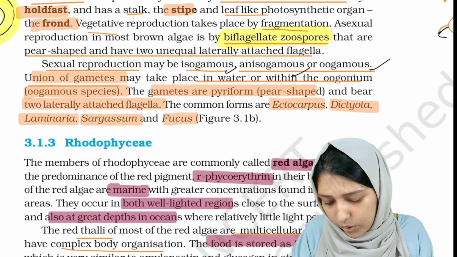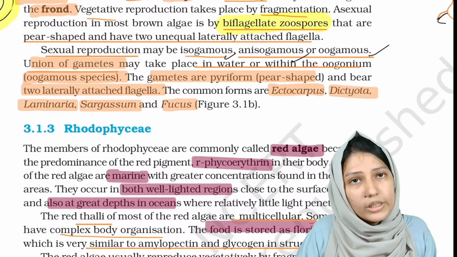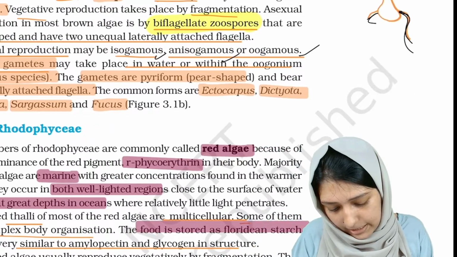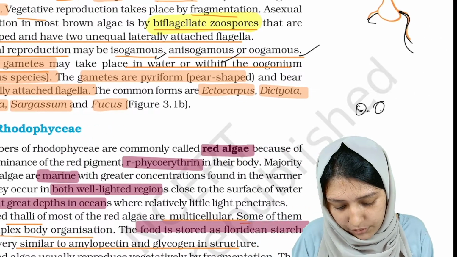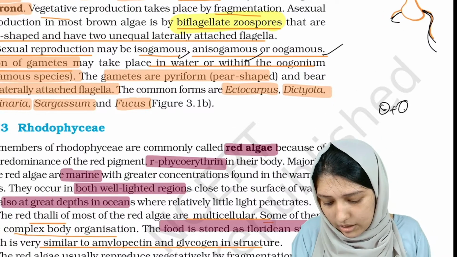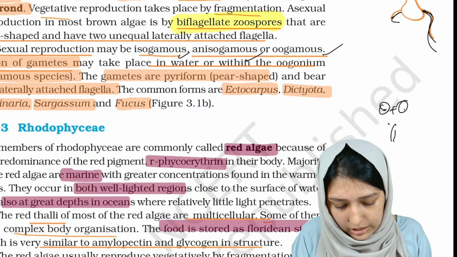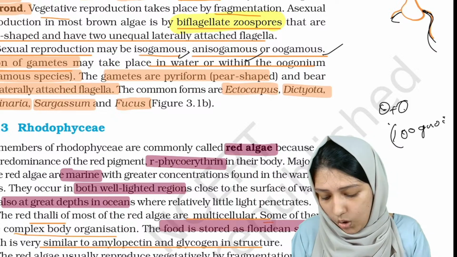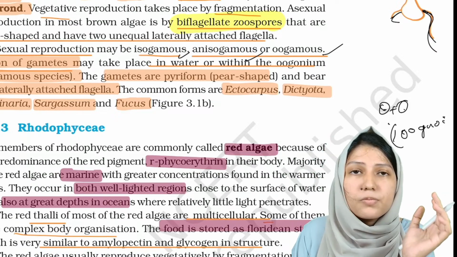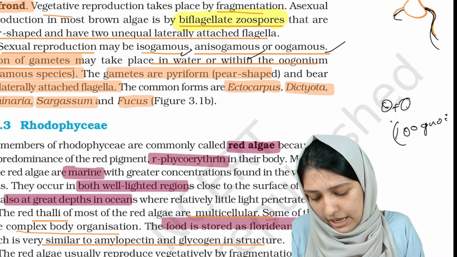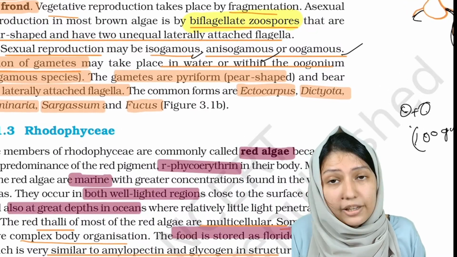Okay, now union of gametes may take place within the oogonium. As we said, in sexual reproduction there is fusion of gametes. This fusion of gametes can take place within the oogonium, which means within the structure, or it can also take place outside the structure. That's what they meant. And the gametes can be pyriform.